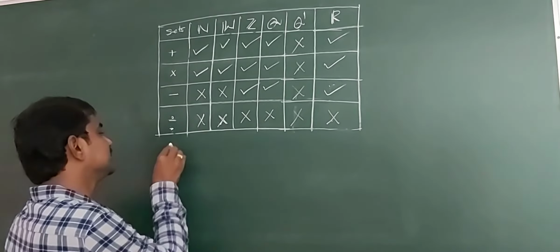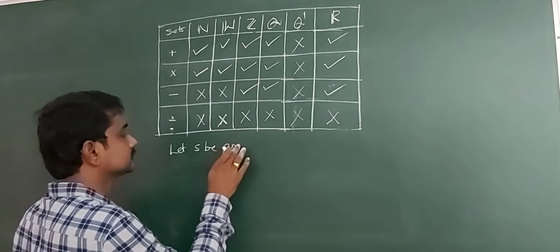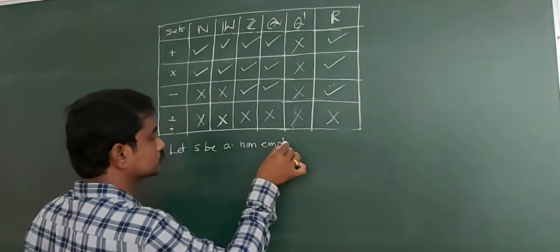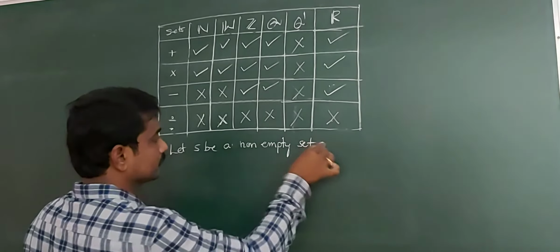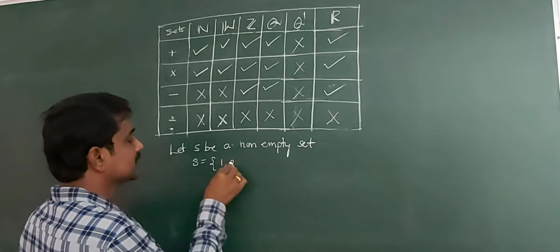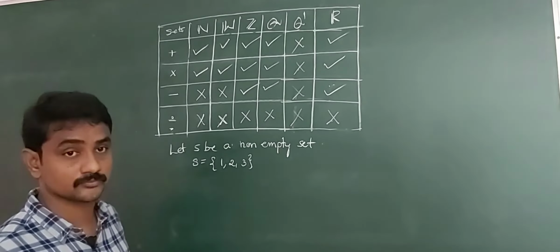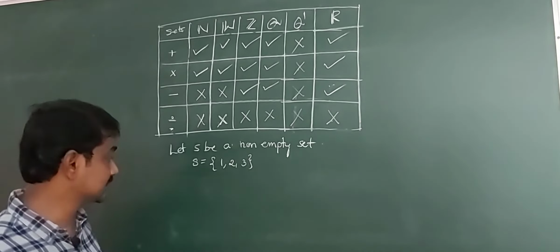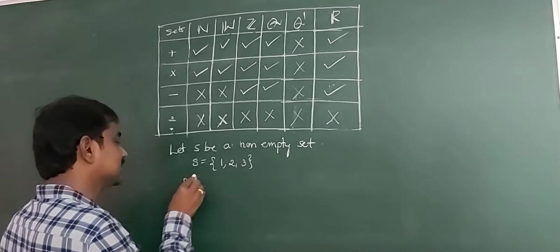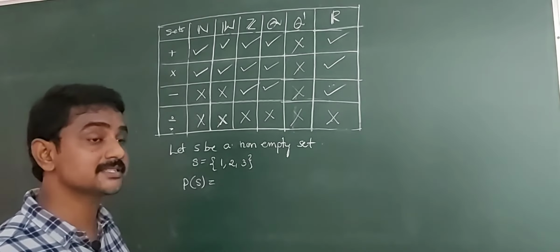Let S be a non-empty set. That is, S is equal to the set {1, 2, 3}. Then the power set of S. Already in yesterday's class we discussed the power set of S. Power set of S means the family consisting of all subsets of S.